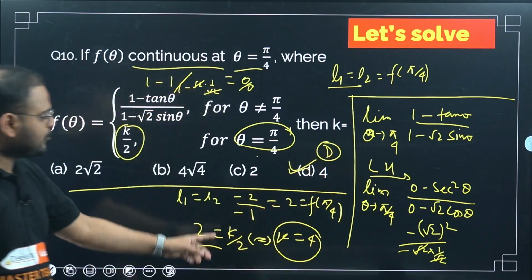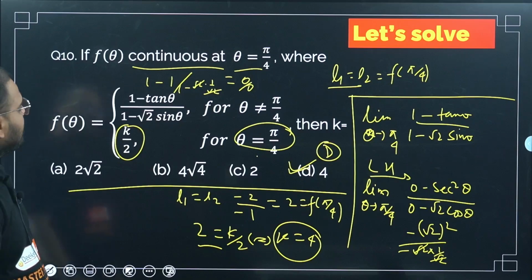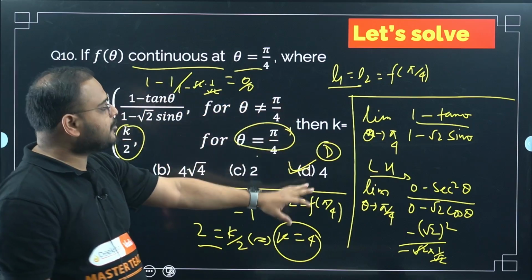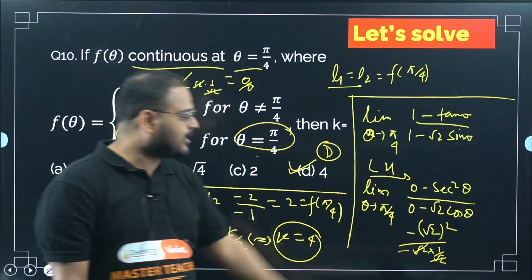Answer is D. 2 into 2 is 4. Correct? Simple question, very simple question. I hope you understood this. From here, we found the indeterminate form. We took care of that with the L'Hospital rule. We got the differentiation as sec square and minus root 2 cos theta.